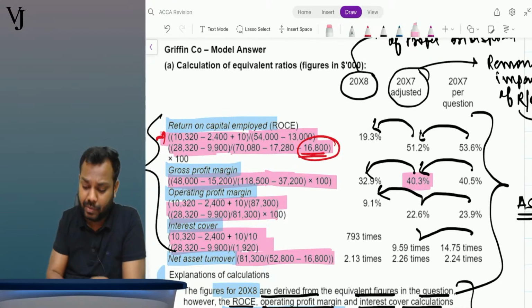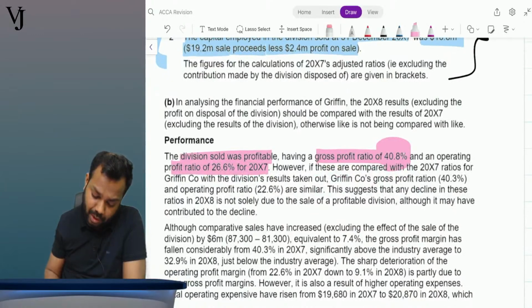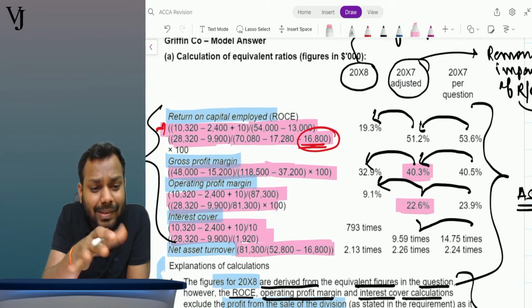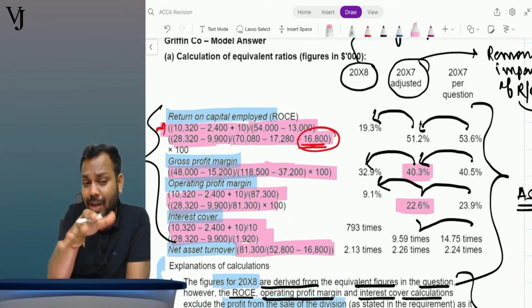Tell me yes or no. Now the operating profit ratio of 26.6 and here 22.6, more or less the same.